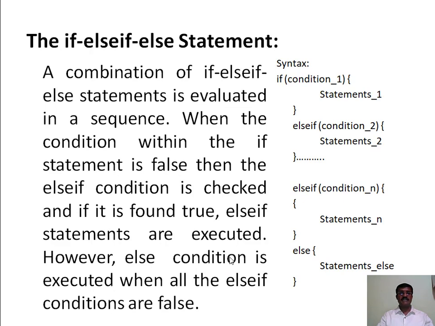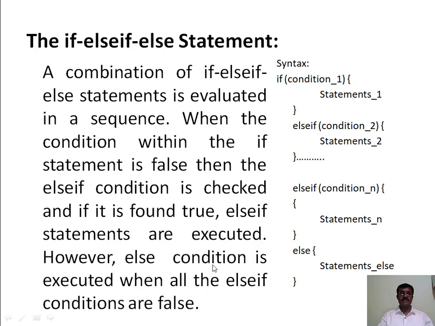The if else if else statement. The conditions of an if else if statement are evaluated in a sequence. When the condition within the if statement is false, then the else if condition is checked, and if it is found true, the else if statements are executed.